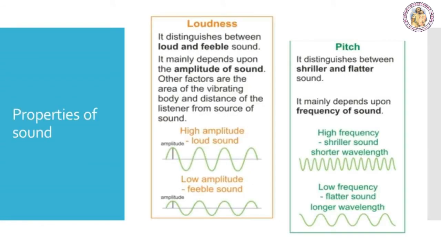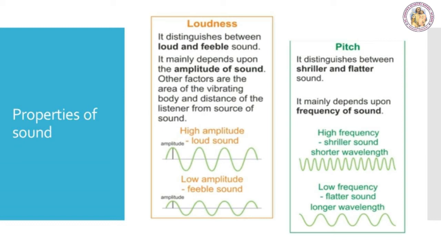Properties of sound. All sounds that we hear are not the same. There are some properties that differentiate one kind of sound from another. So, we are going to know about the properties of sound. The first one, loudness. It is defined as a characteristic of a sound that enables us to distinguish a weak or feeble sound from a loud sound. The loudness of a sound depends on its amplitude. What is amplitude? It is the maximum displacement of a vibrating particle from its mean position. Higher the amplitude, louder will be the sound, and vice versa.